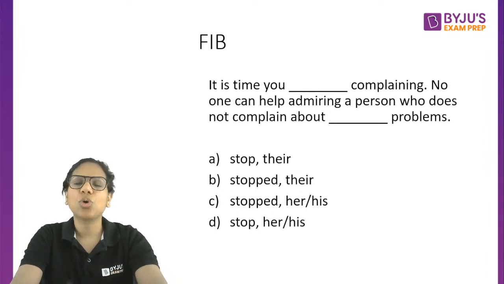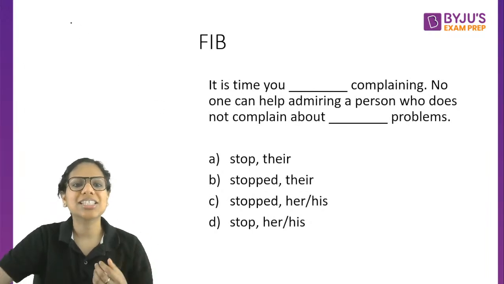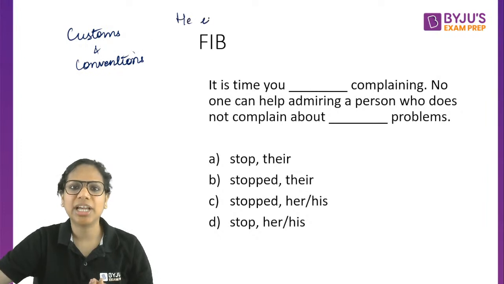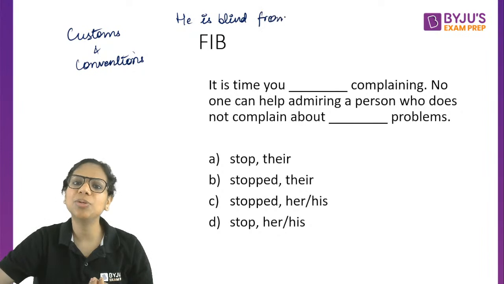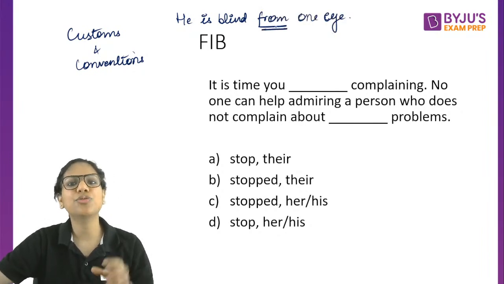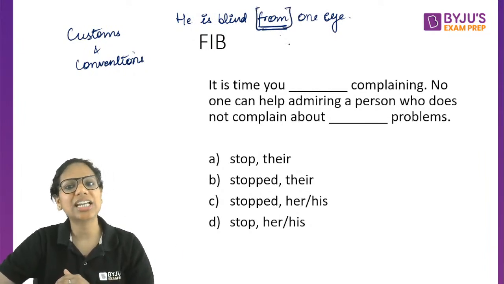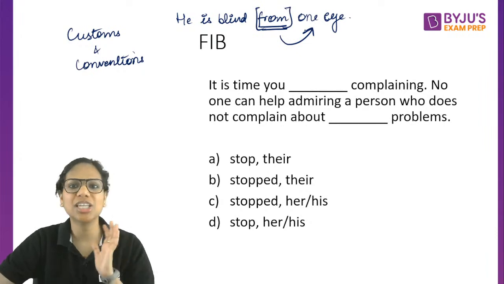See, Rohit, the thing here is that prepositions follow customs and conventions. Basically, if you're saying he is blind from one eye, now, from has multiple uses, right? Who decided these uses? People. By using from in a particular context, they decided the uses of from. They decided whether from can fit in this case or not.